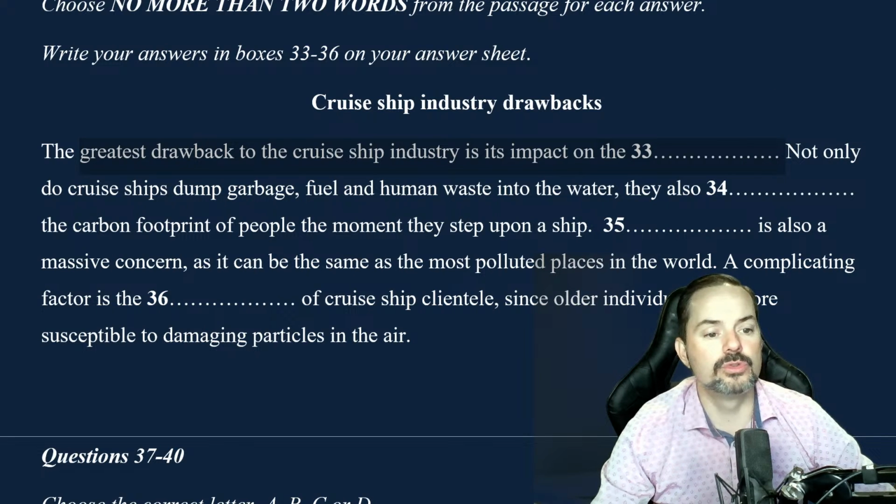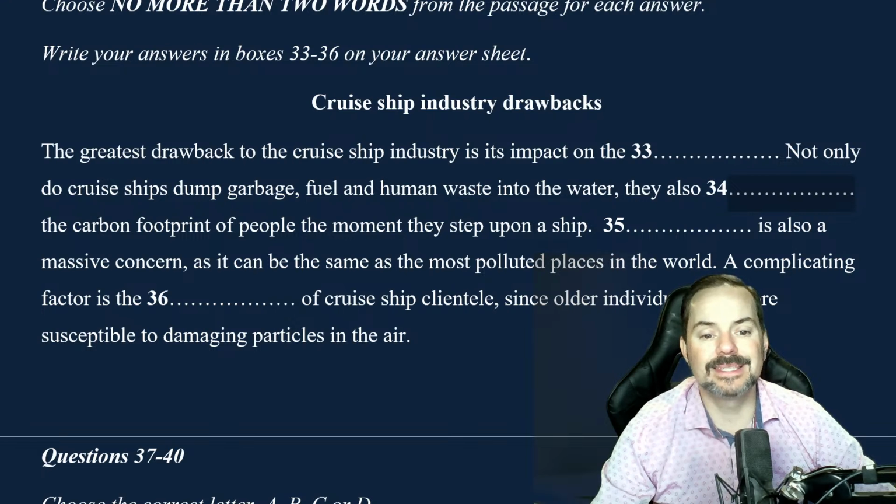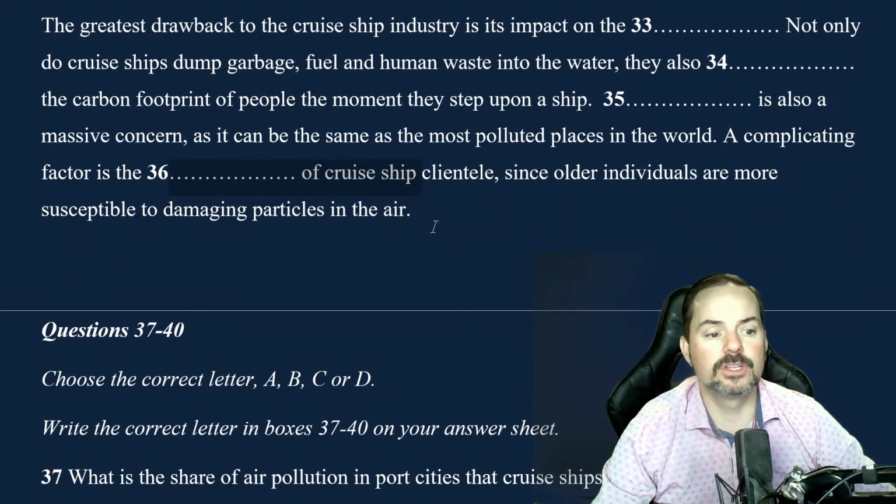Not only do cruise ships dump garbage, fuel, and human waste into the water, they also do this, the carbon footprint of people, the moment they step upon a ship. Okay. This is also a massive concern as it can be the same as the most polluted places in the world. A complicating factor is the something of the cruise ship clientele, since older individuals are more susceptible to damaging particles in the air.